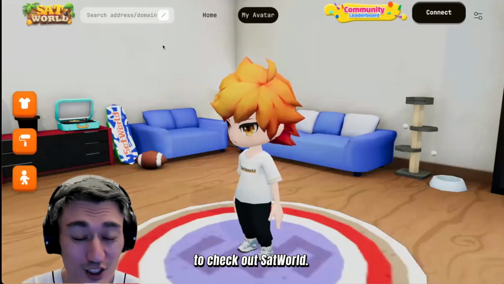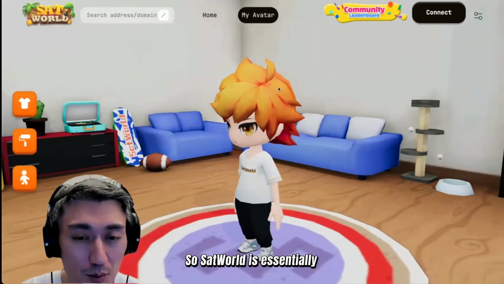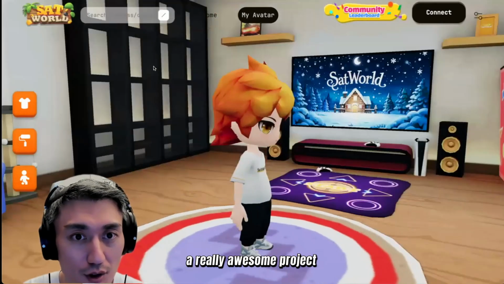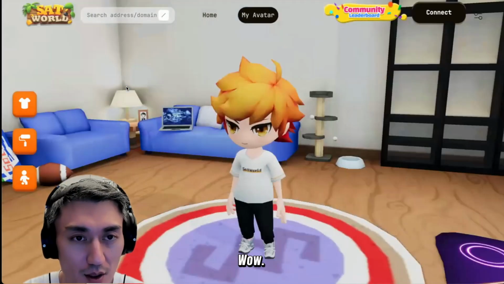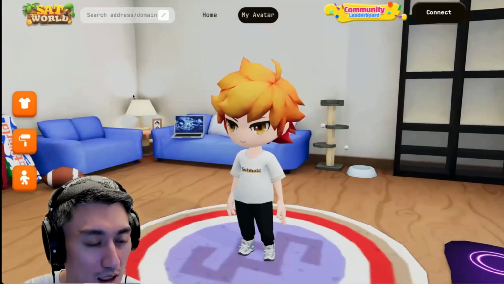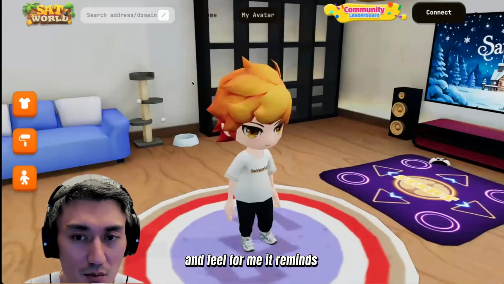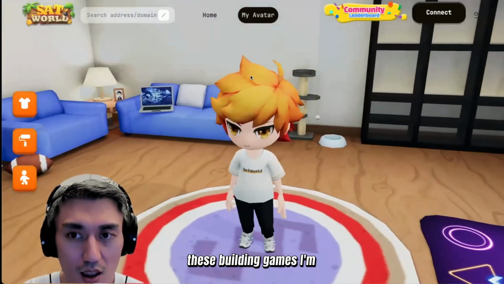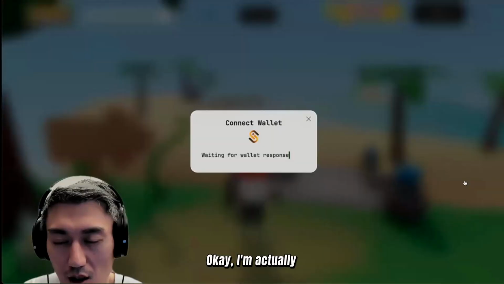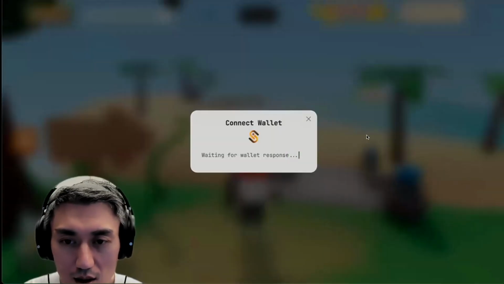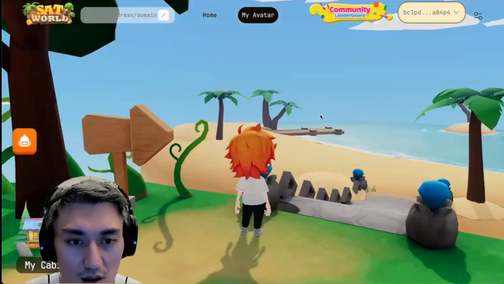Awesome. I'm super excited to check out SatWorld. So SatWorld is essentially a really awesome project in the community. Wow, they even have a sound as well. So it's like the first look and feel for me. It reminds me of essentially a lot of these building games I'm able to do. And okay, I'm actually connecting my wallet. I'm going to sign with it. Okay.